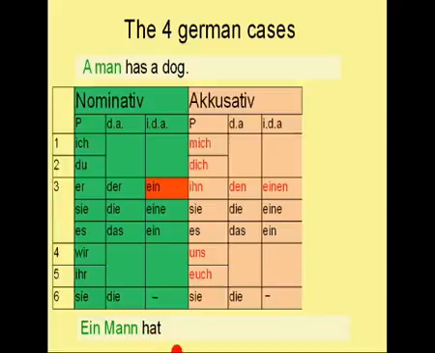And the dog then obviously is the object of the sentence. So what's the indefinite article for the German word for dog? The German word for dog is Hund, and it is masculine. So the indefinite article for the masculine noun in the accusative case is einen. So the sentence would be Ein Mann hat einen Hund.